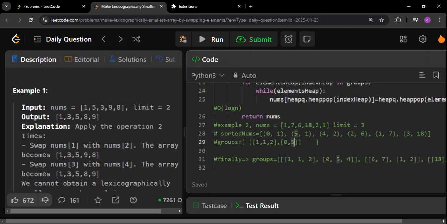What is the index of 2? It is 4. Okay, I'm adding it here. As simple as that. So index of 2 is 4, right?